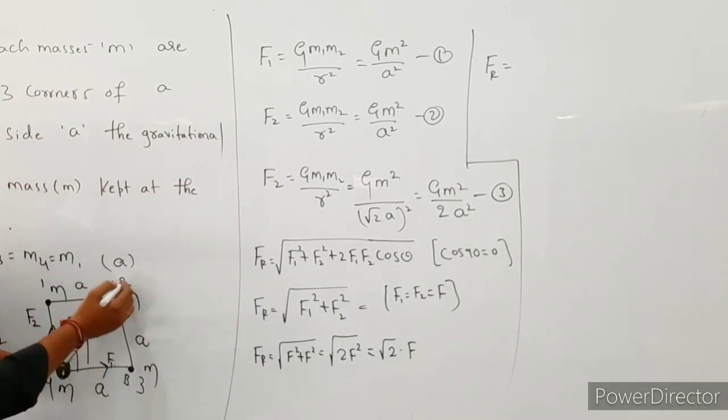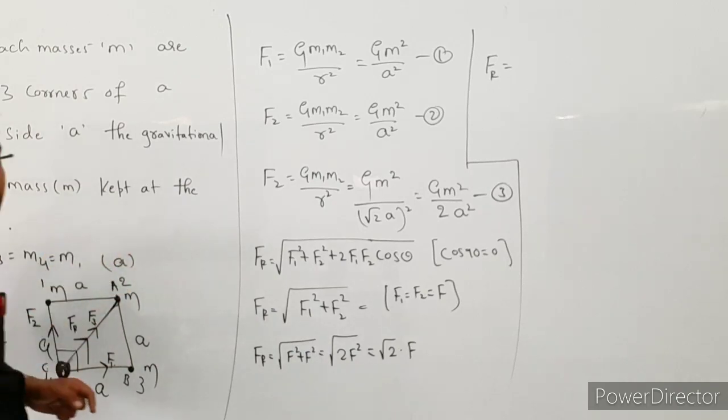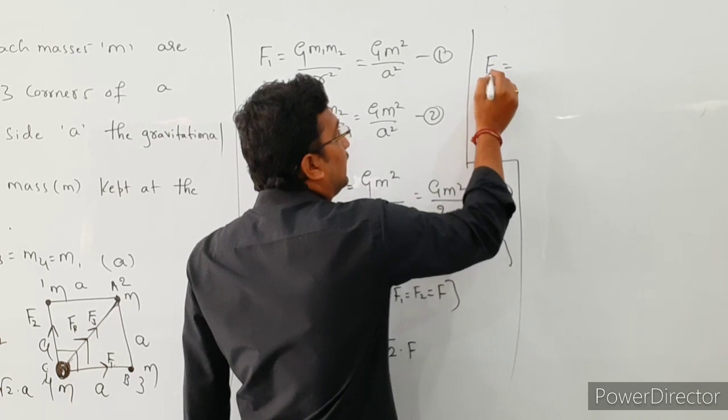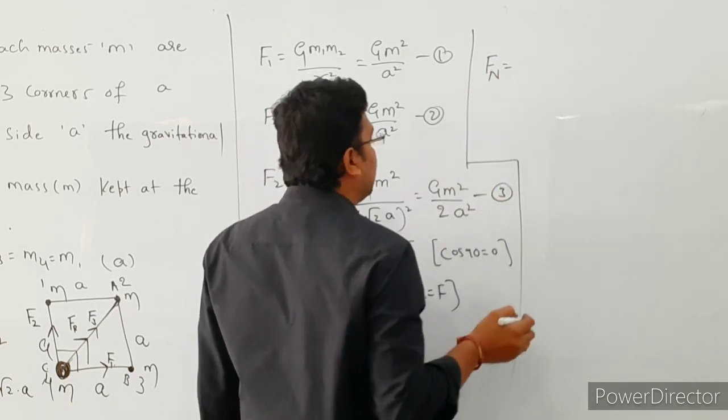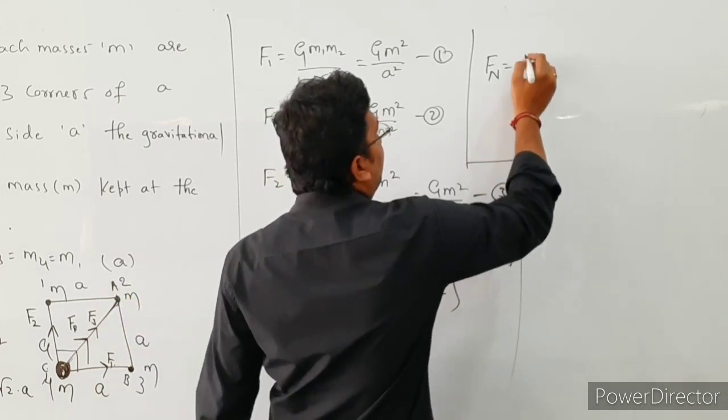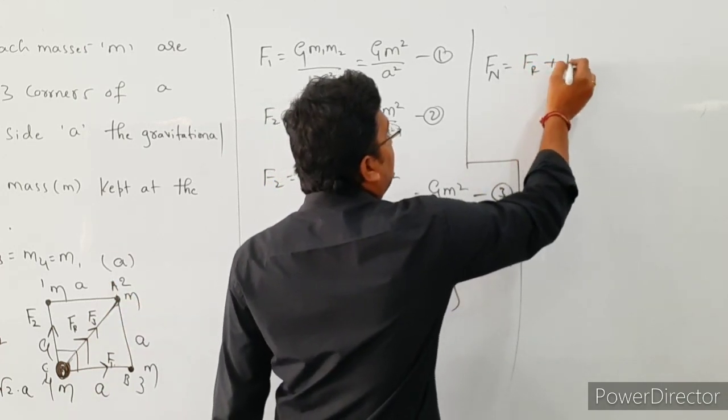The resultant force is in the same direction, and the F3 force is also in the same direction. Then the net force acting on the particle of mass m is equal to the resultant force plus the F3 force.